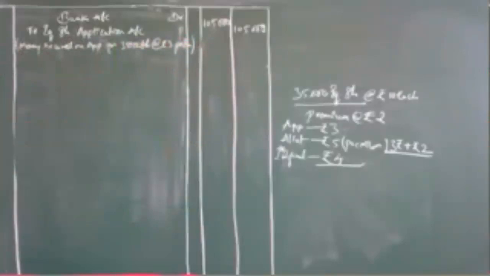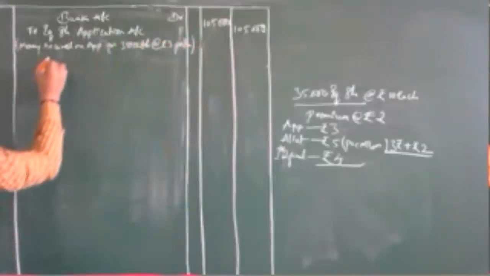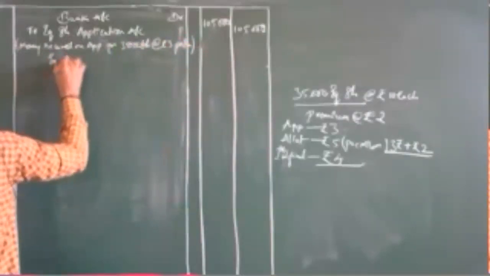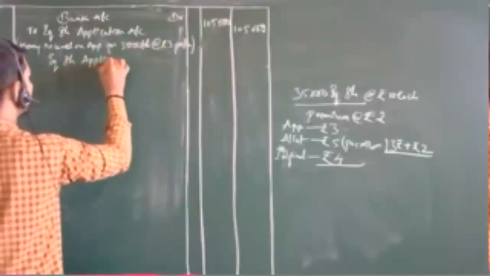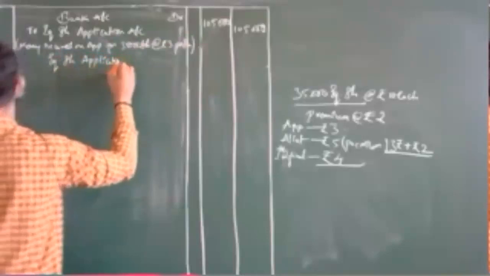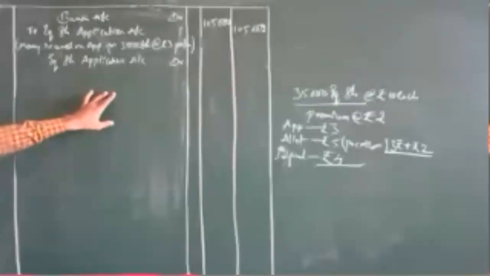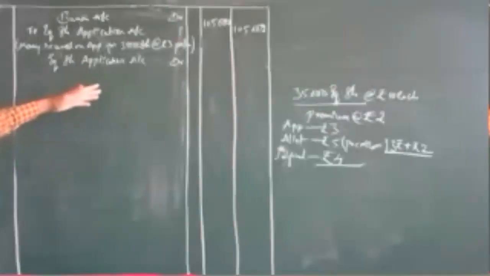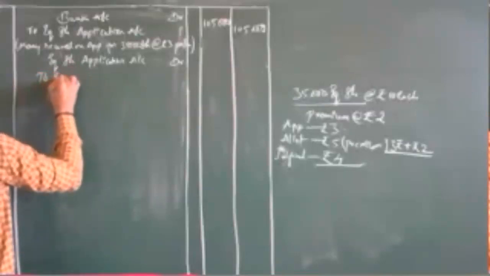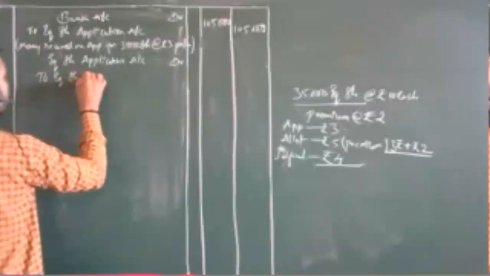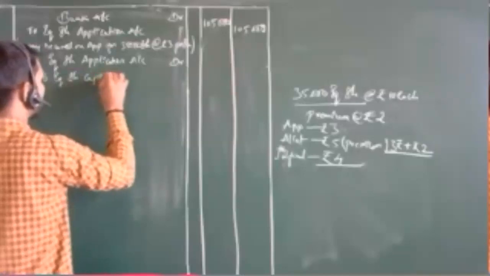Then next, what are you going to do in the next step? Equity share application account debit, where you are going to send this whole amount, equity share capital account to equity share capital account, right?